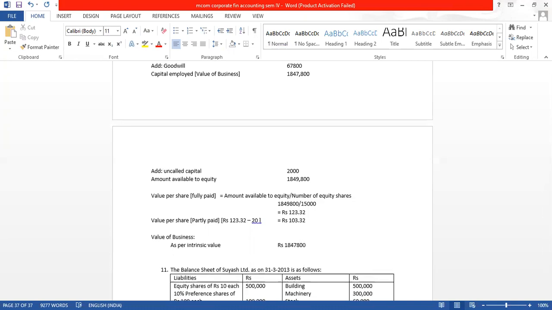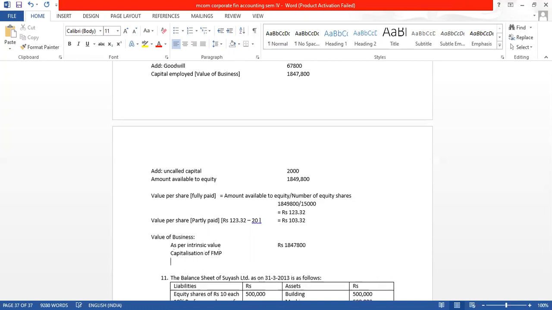And as per capitalization of FMP, what is the value of business? It will be FMP divided by NRR into 100.